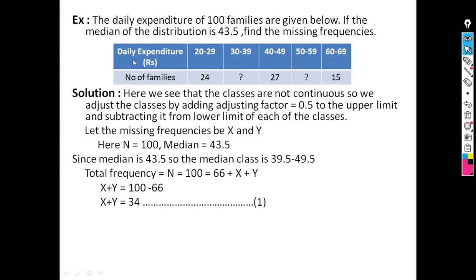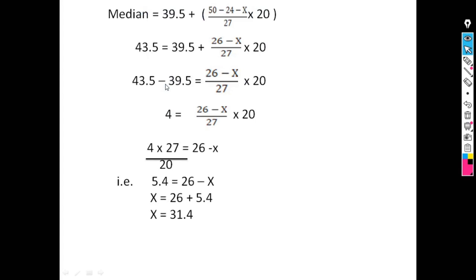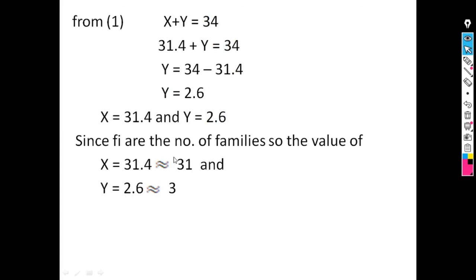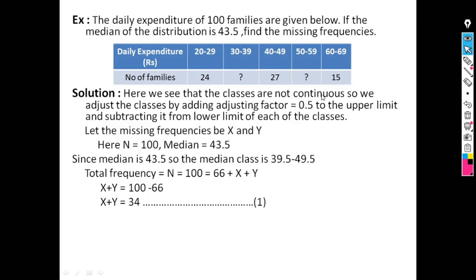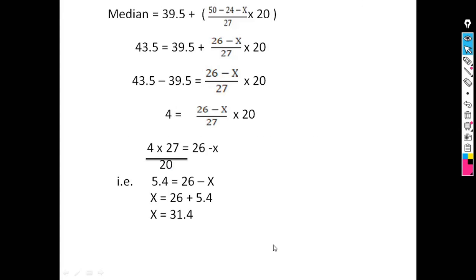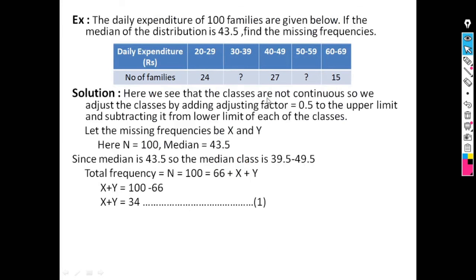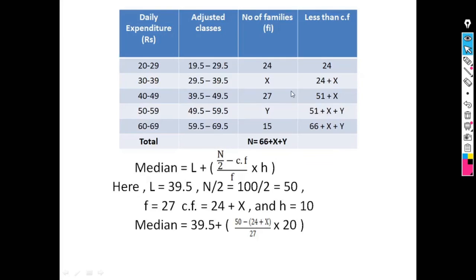Since the data is daily expenditure and number of families, the number of families cannot be a fraction, so we convert it into a whole number. So x is 31.4, which is approximately equal to 31, and y is 2.6, which is approximately equal to 3. So the value of x is 31 and the value of y is 3. We can check whether our answer is right or wrong by adding all these numbers. If the addition is 100, then the answer is right, otherwise it is wrong.